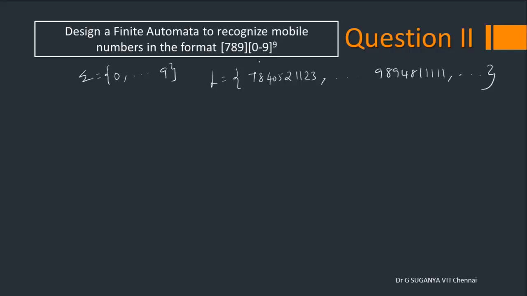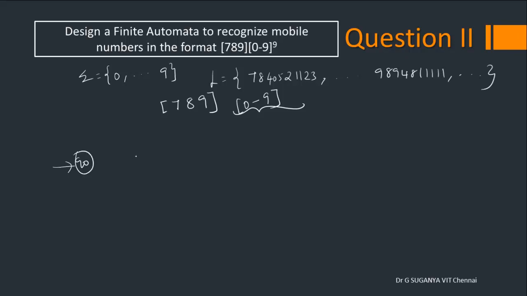Okay, so what are all the conditions given? The first digit should be anything among 7, 8 and 9, and from the second digit till the 10th digit you can have any number ranging between 0 to 9, which needs to be repeated 9 times. So how many states should we have in total? It is 11, right?